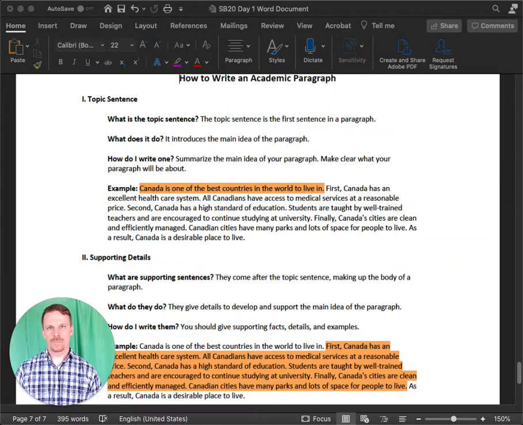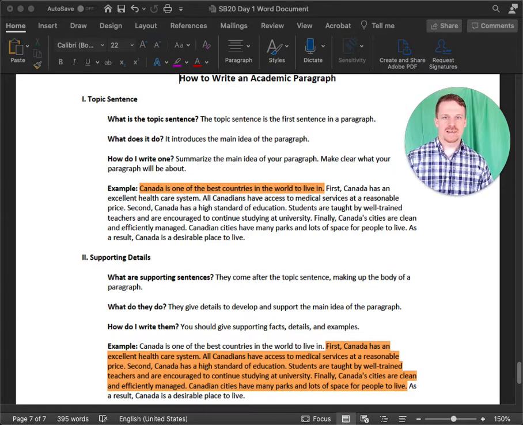All right. Part of your homework this week is to write an academic paragraph. This is due Tuesday night by 7 p.m. if you can. And there's some information about writing an academic paragraph that I want to review with you. In class, we talked about the format of an academic paragraph very quickly.